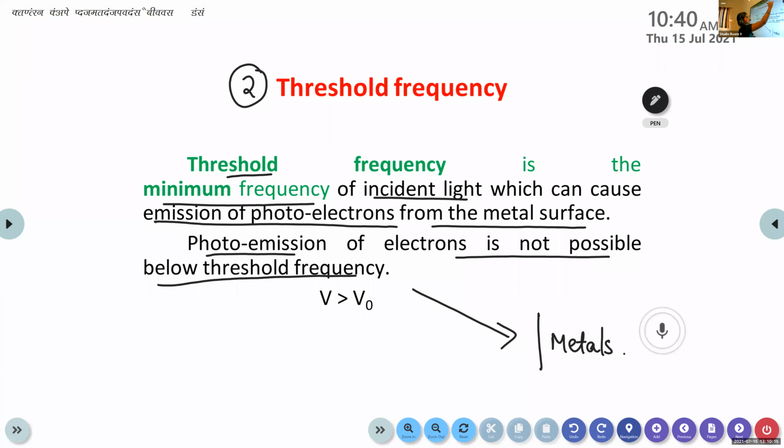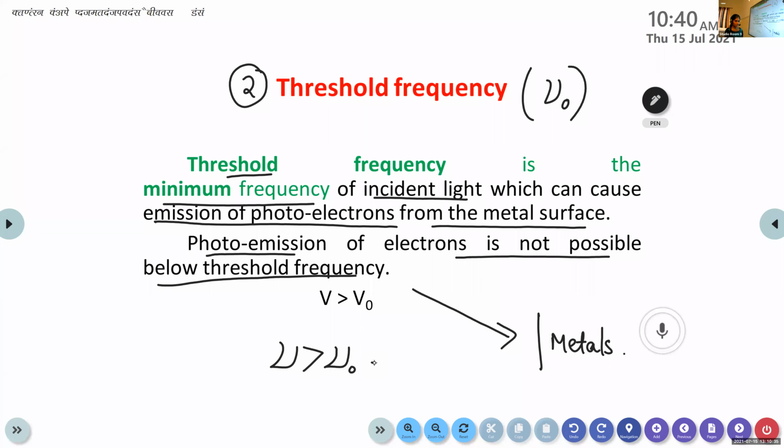We can represent this threshold frequency as nu zero. So only if the frequency is greater than nu zero will the photoelectric effect take place.